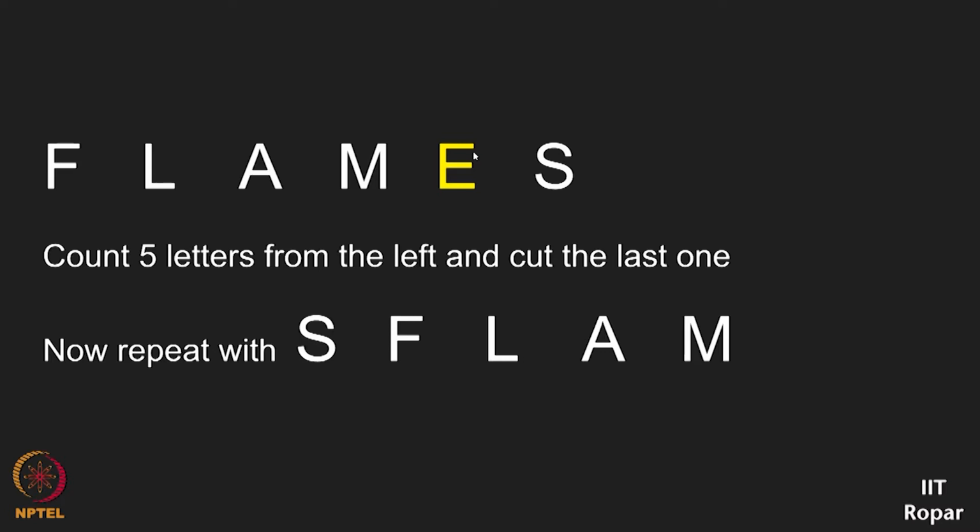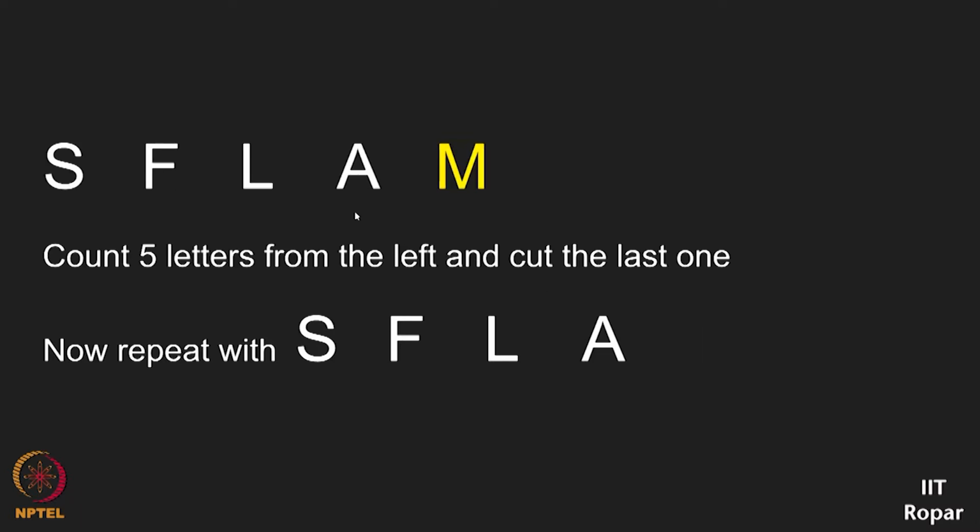In the next round, you should not take it as FLAMS. Instead, you should start from this point S, and then you add the left hand side part. Whatever is in the right side, you have to take it first. Then you have to add the left side as it is. That is how you have to take it for the next round. So for the next round, now I get SFLAM. Now I have to repeat it with this. So let me do that. SFLAM. 1, 2, 3, 4, 5.